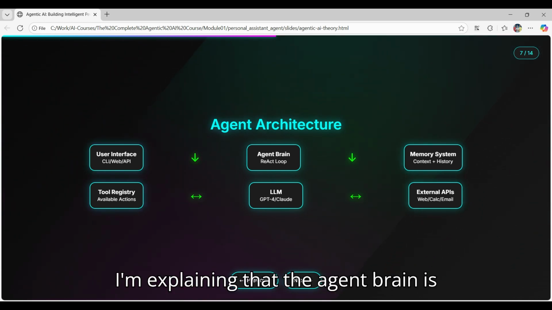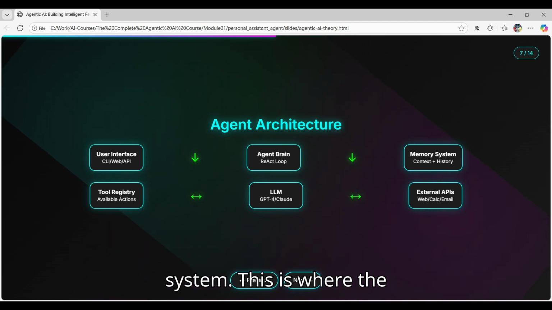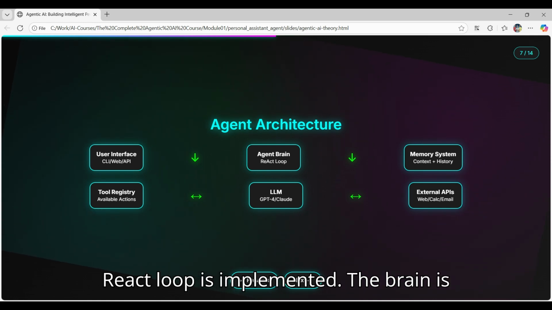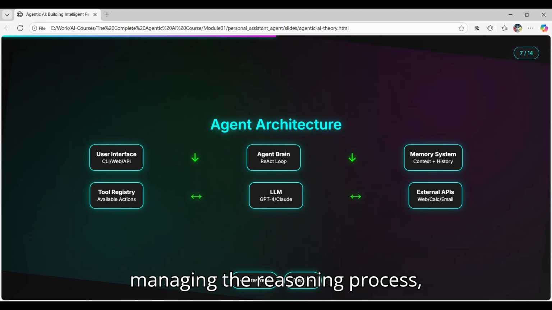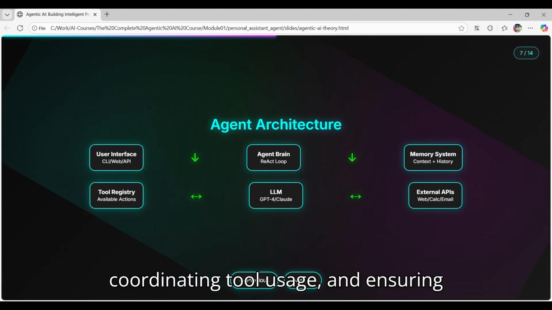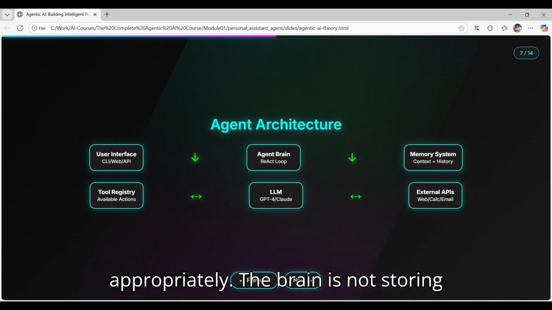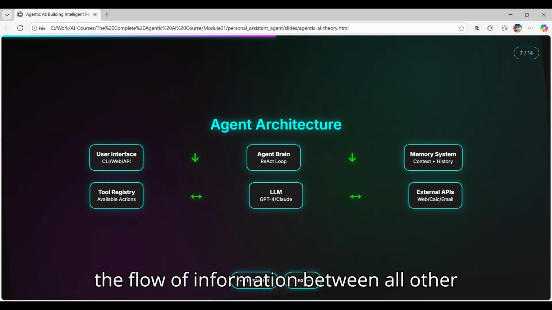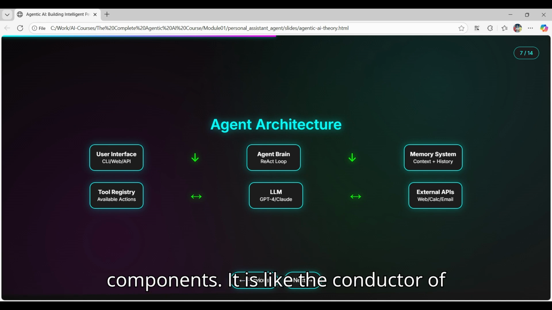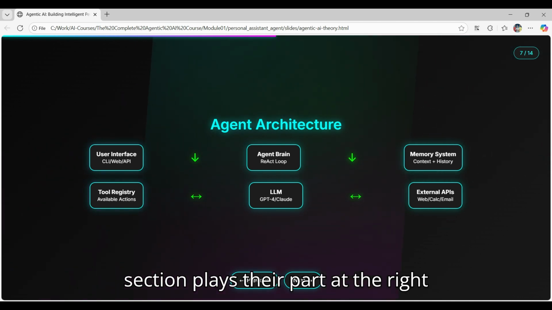I am explaining that the agent brain is the central orchestrator of the entire system. This is where the ReAct loop is implemented. The brain is receiving requests from the interface, managing the reasoning process, coordinating tool usage, and ensuring that responses are generated appropriately. The brain is not storing information itself, but it is managing the flow of information between all other components. It is like the conductor of an orchestra, ensuring that each section plays their part at the right time.